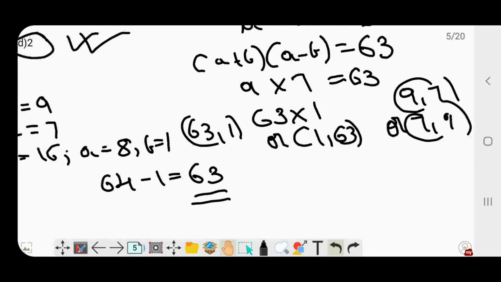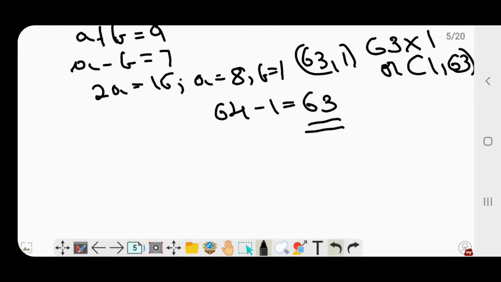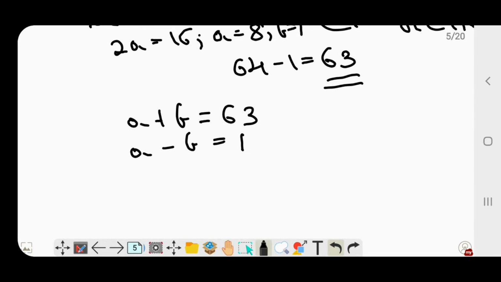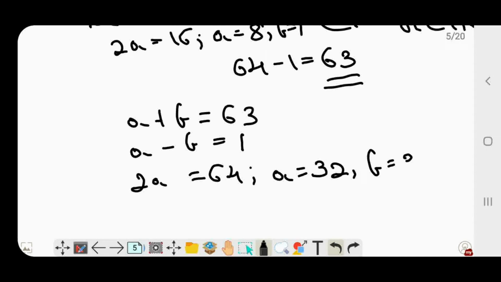And in the second pair, that is 63,1, we have a plus b is equal to 63 and a minus b is equal to 1, which tells us that 2a is 64, which in turn tells us that a is 32, and since a minus b is equal to 1, then b is equal to a minus 1, which means b is equal to 31.